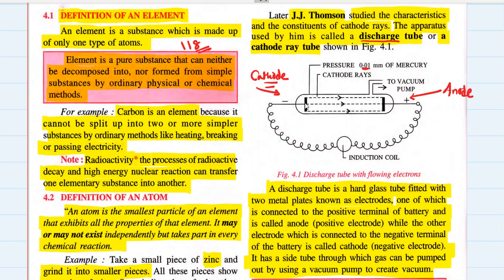Whatever gas you take, whatever metal you use in the place of cathode or anode, the nature of cathode rays always remains the same. That means no matter what gas you fill in the discharge tube, no matter what metals you connect to your cathode and anode, the nature of cathode rays remains the same.